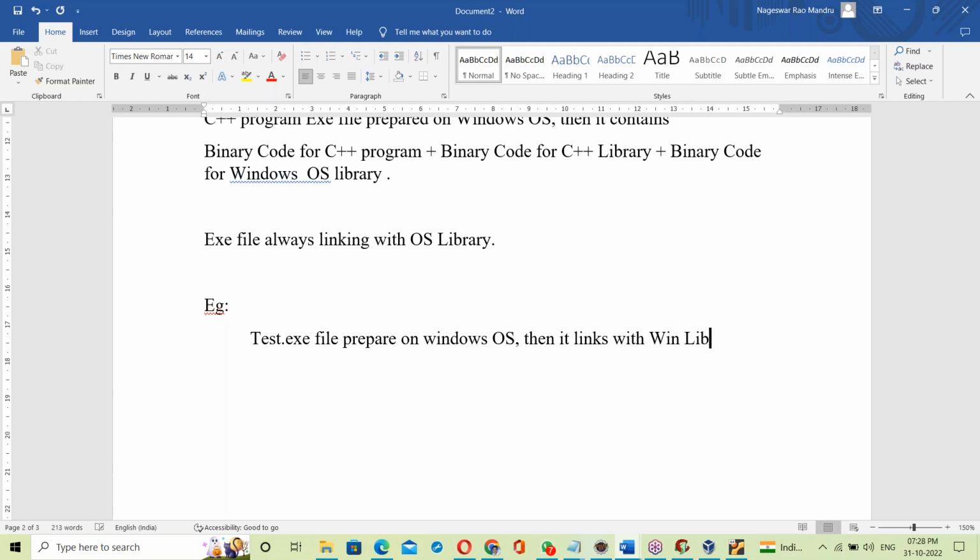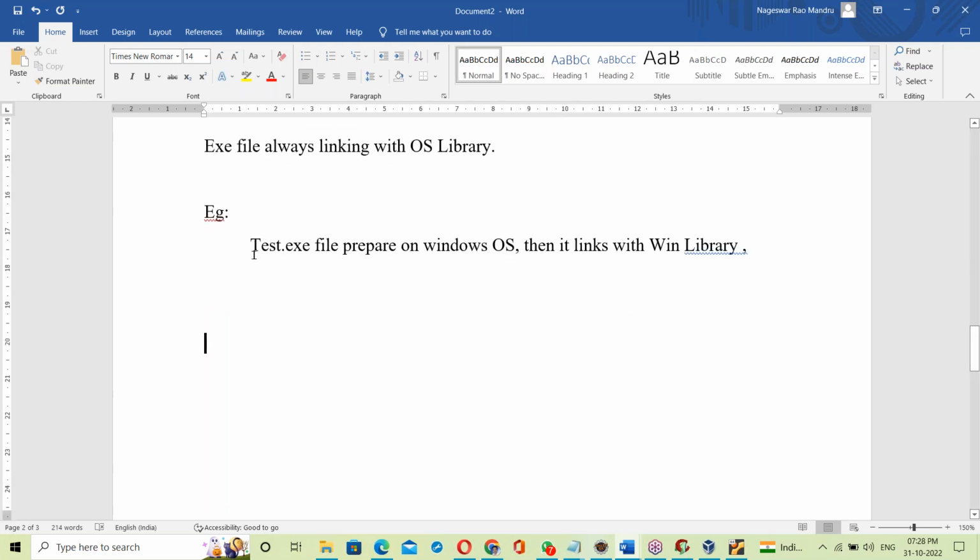Now this test.exe file, with the Win library, is running on different operating systems, working on different platforms.